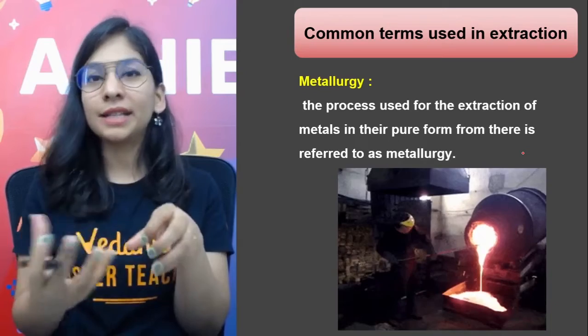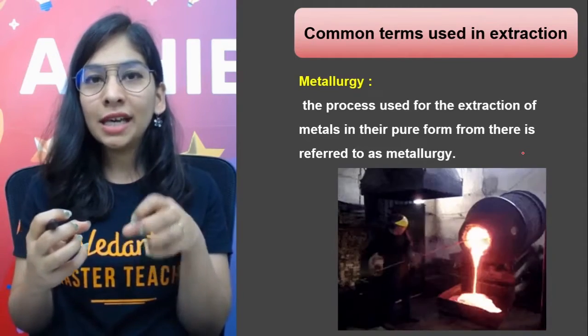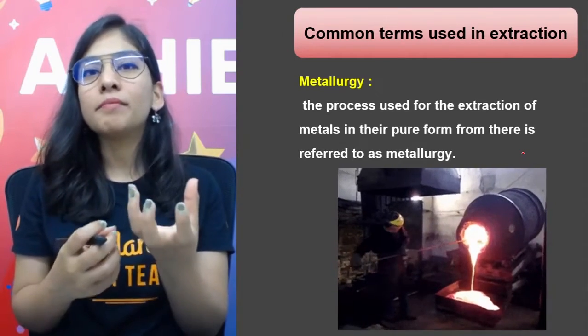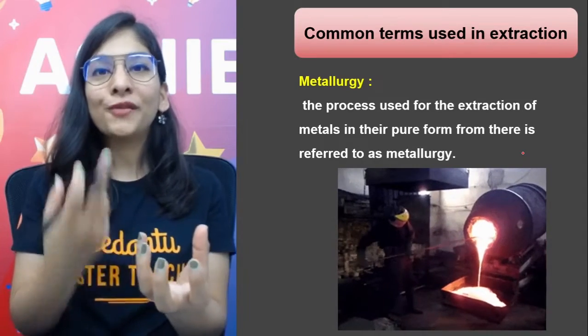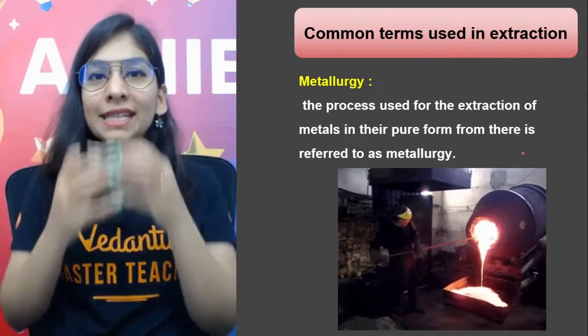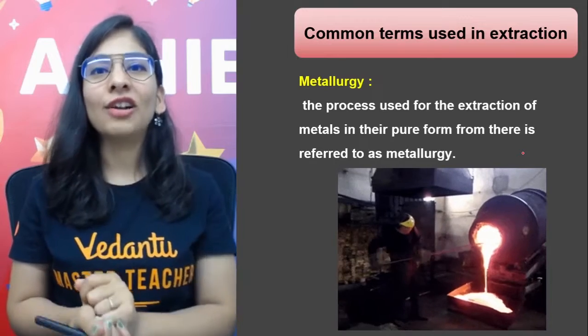and in that ore we have oxide, carbonate, sulfide and all. We need to get rid of it. Even after that, sometimes we don't get a pure metal and we need to purify it further. So what's the entire process known as? That is called metallurgy.